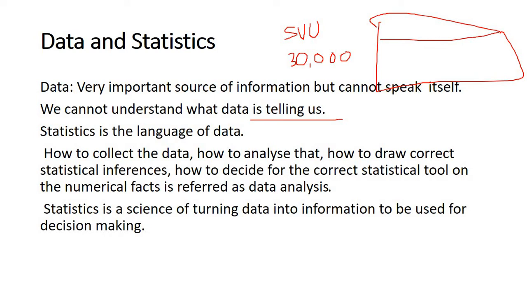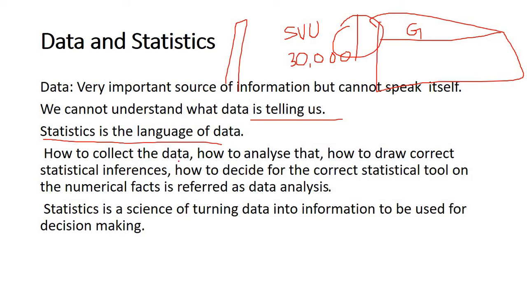When we see the data we cannot say anything, but when you do some analysis, for gender we can use a pie chart: how much percentage of boys, how much percentage of girls. For age we use class intervals, then we can easily identify. So data cannot tell anything; when you analyze it, then only it will tell something. The statistics is the language of data.